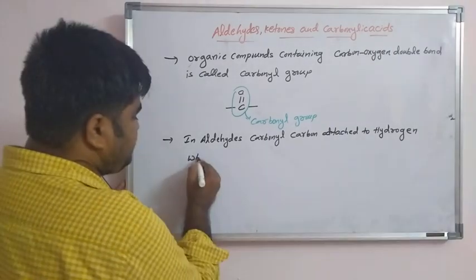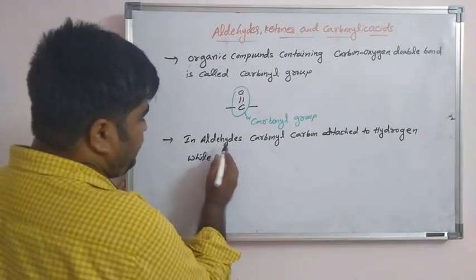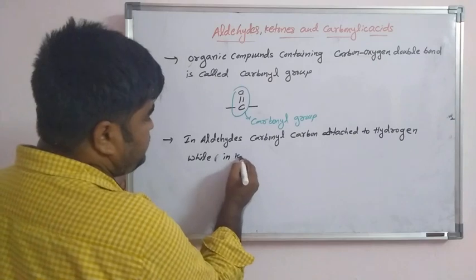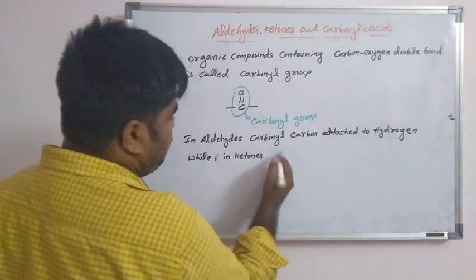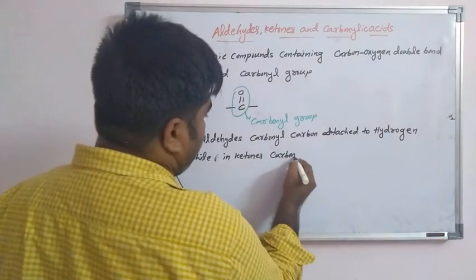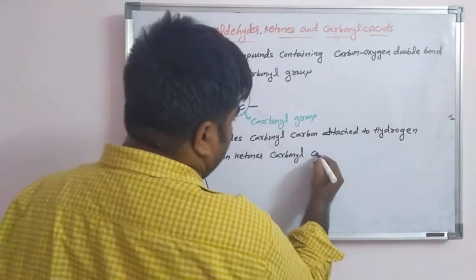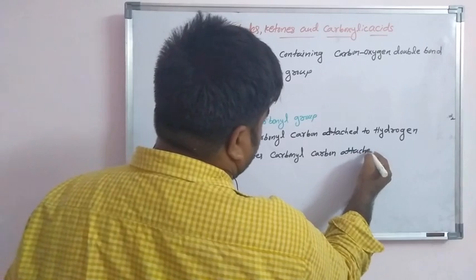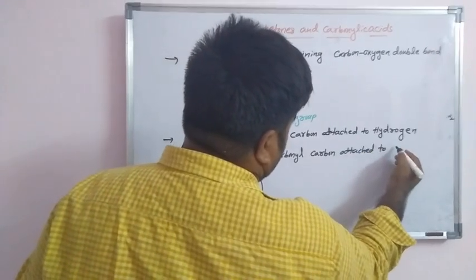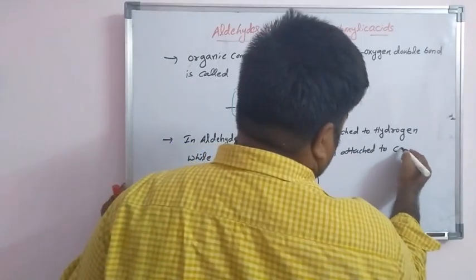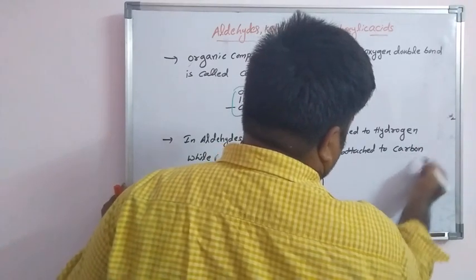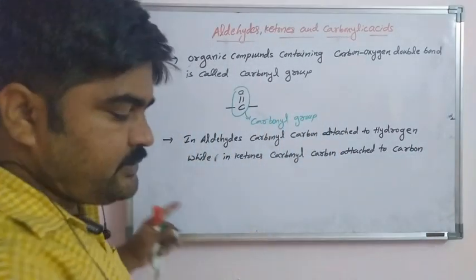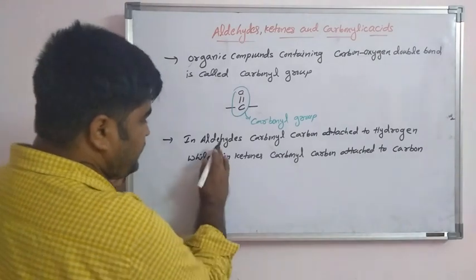While in ketones, the carbonyl carbon is attached to carbon. So that is ketones. Let me write the structures.